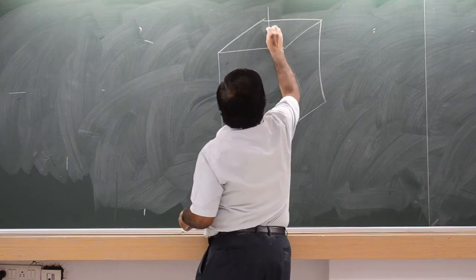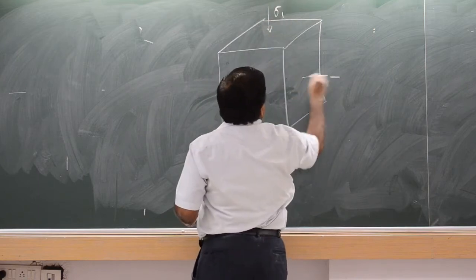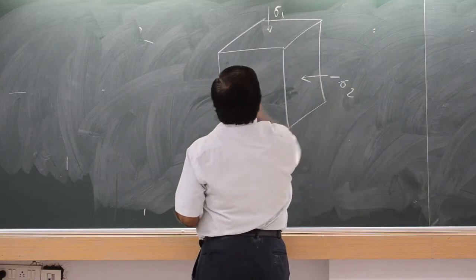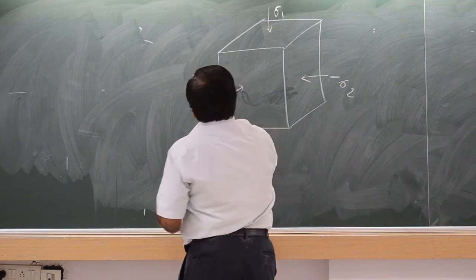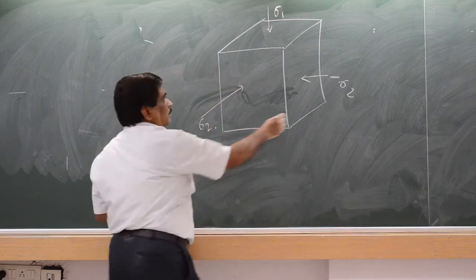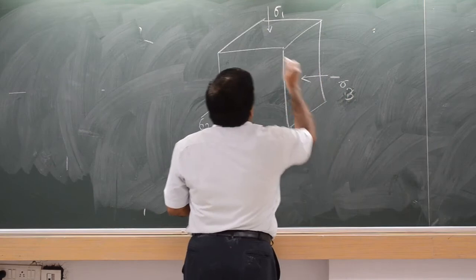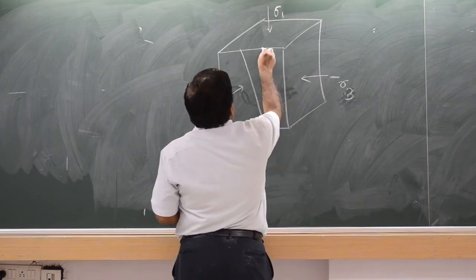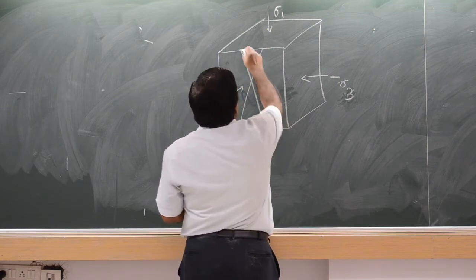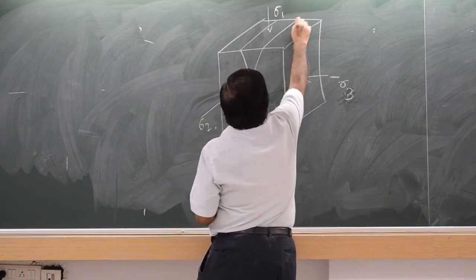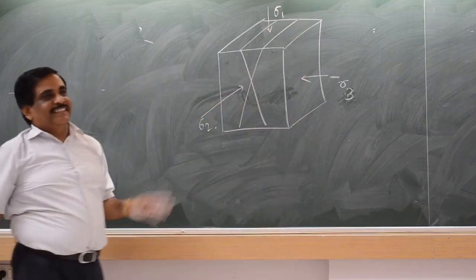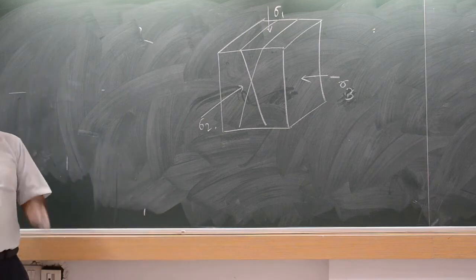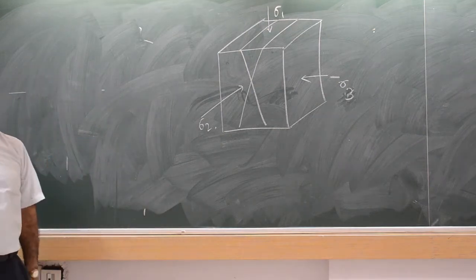Suppose this is sigma 1, you know, sigma 1. This is sigma 3. This is sigma 2. So how those fractures will appear, you know? So they will appear like this. You see? So there are two complementary planes, na? ऐसा. इधर एक आएगा, उधर एक आएगा. 30 डिग्री पोजीशन दोनों तरफ होगा ना?